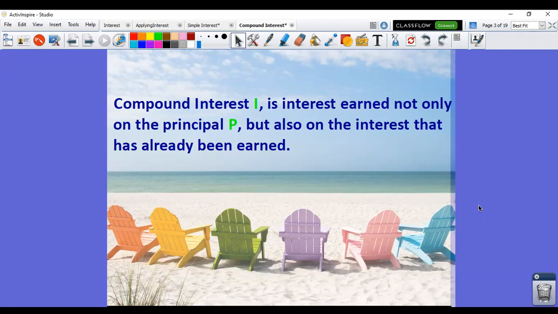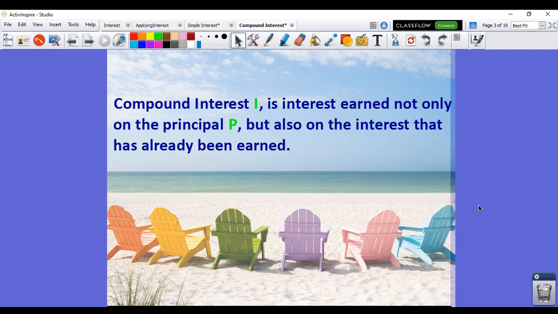So another type of interest that we were going to talk about is compound interest, which is interest earned not only on the principal, but also on the interest that's already been earned. So simple interest was calculated one time and it was only calculated off of your principal amount. Compound interest gets calculated on your original principal and then any interest that's also accrued.